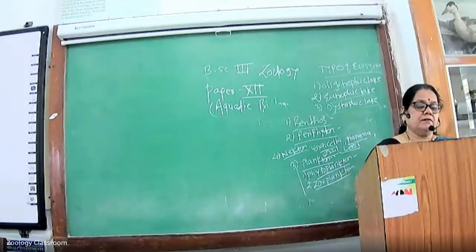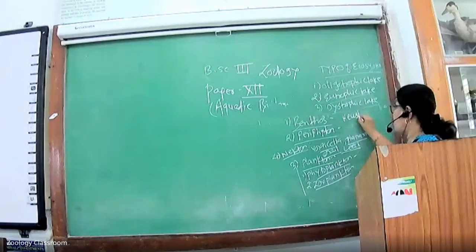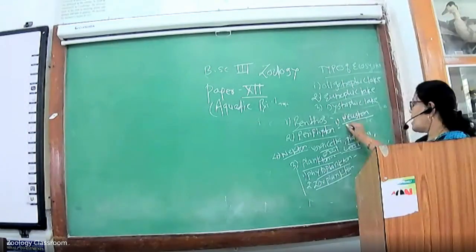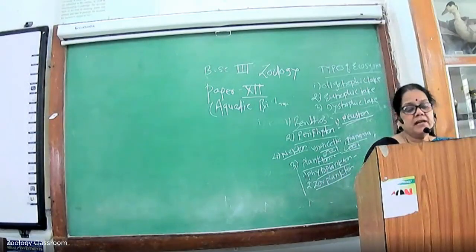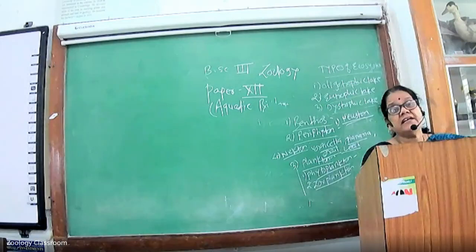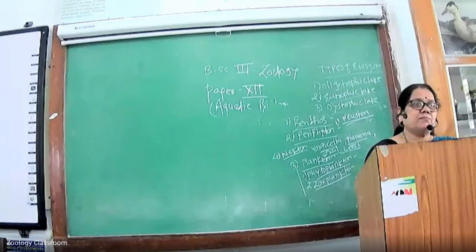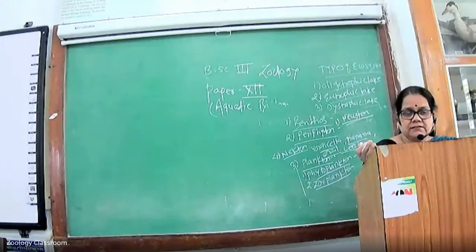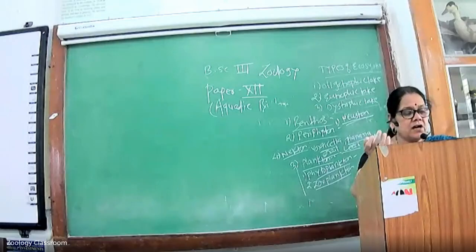And the fifth type is the neustons. Fifth is the neuston found in the lake fauna. What is the meaning of the neustons? The organisms surviving at the air-water interface. They include the floating plants and animals. For example, Wolffia, Pistia, Eichhornia, etc. These are the floating plants. They float on the surface of the water.